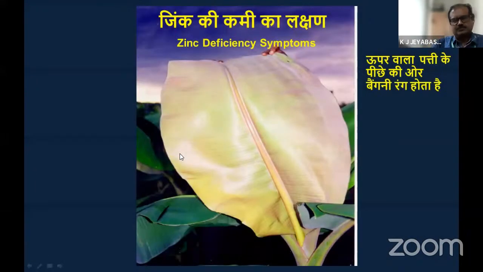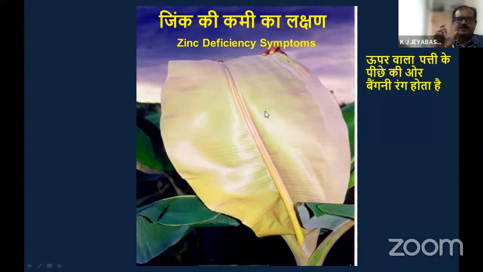Then next comes zinc deficiency. Here also, in zinc deficiency, if you see the backside of the topmost leaf, the purple coloration is there because of the formation of anthocyanin pigment. The leaf width will also be reduced. That leaf will be very narrowed down.